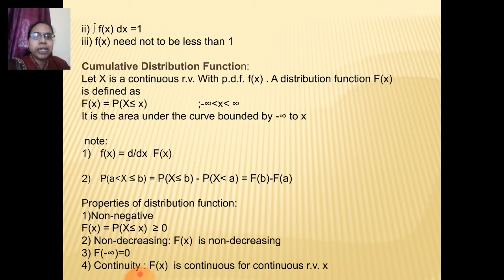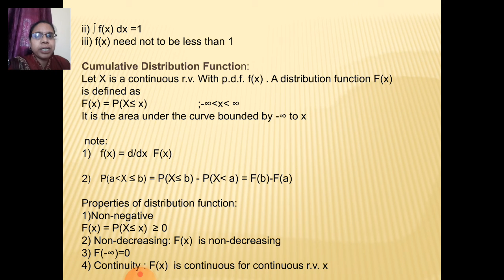The second note is the probability of x lying between a and b. The less than or equal to sign does not matter at all, and it is equal to F of b minus F of a, that is the area up to b minus the area under the curve up to a.